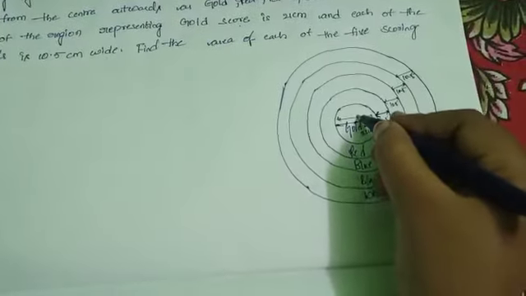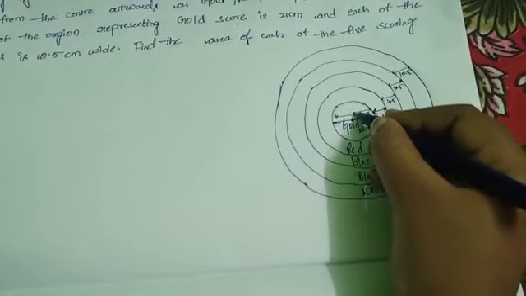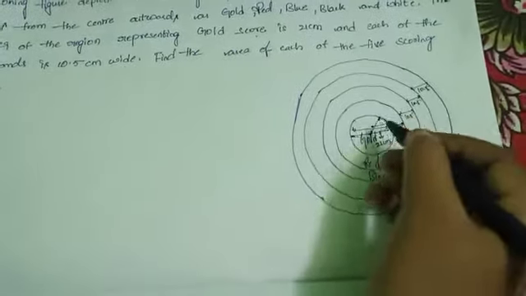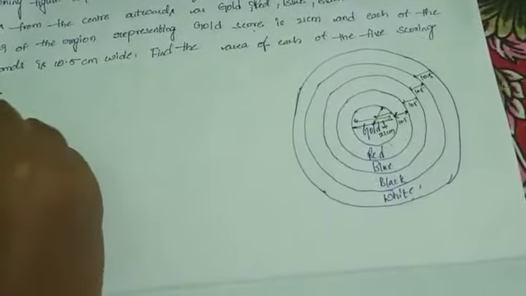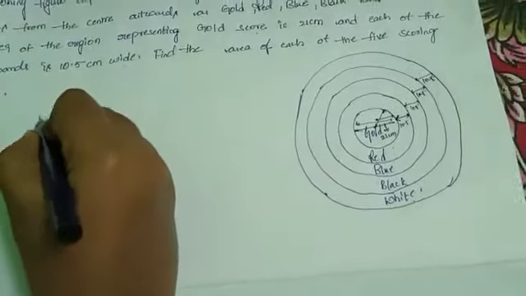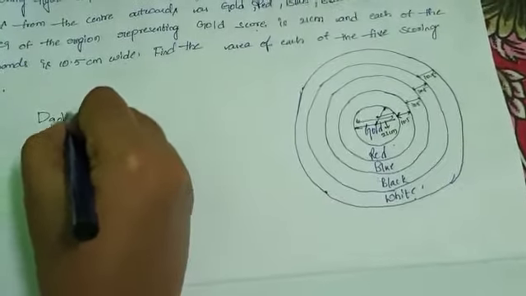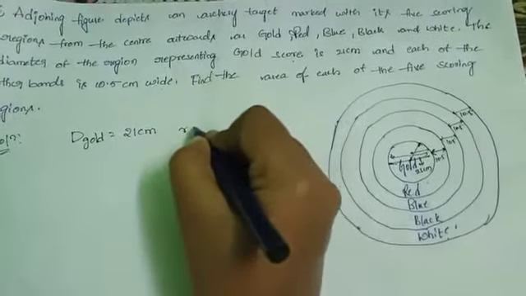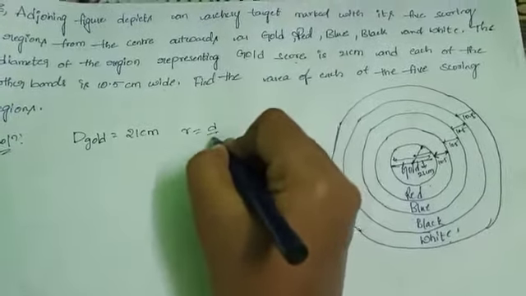What is the radius of the gold region? The diameter of the gold region equals 21 centimeters. We know radius equals diameter by 2.